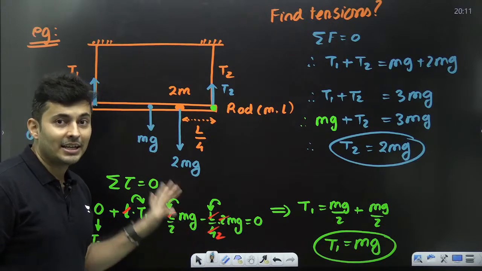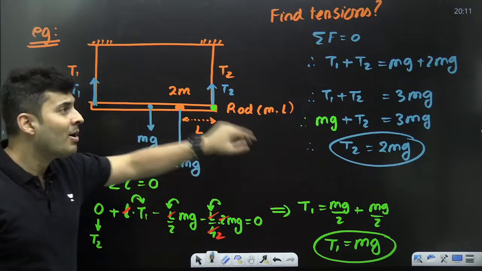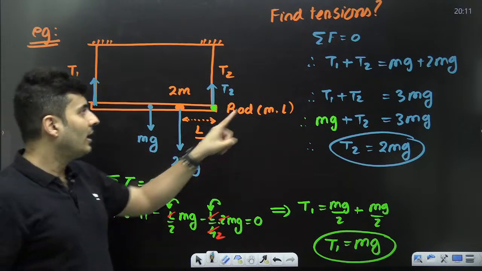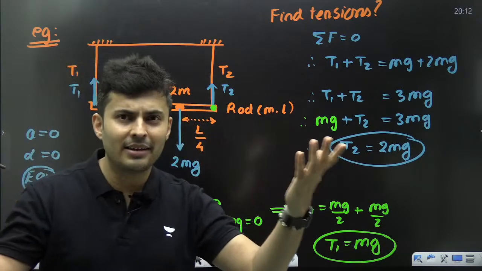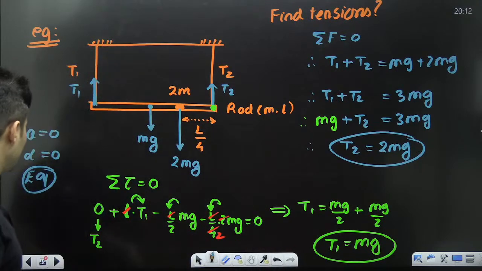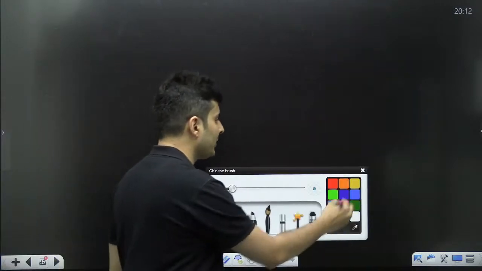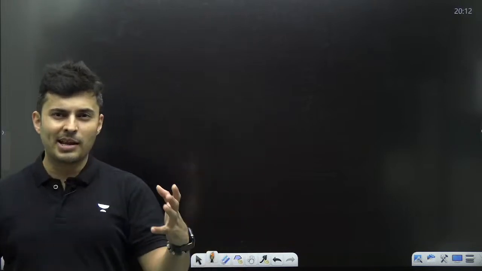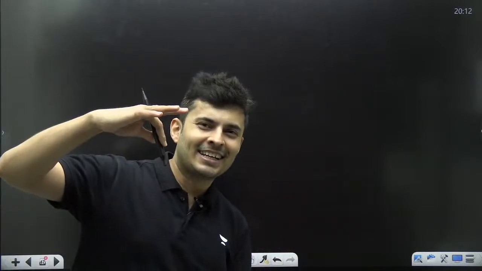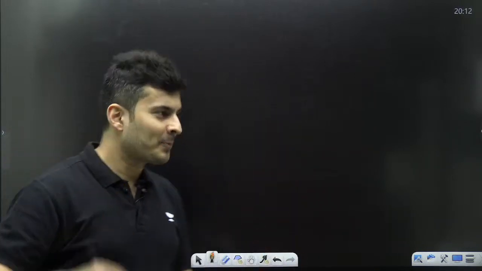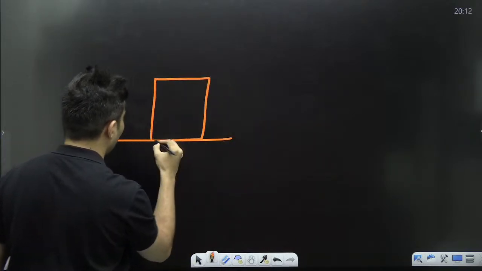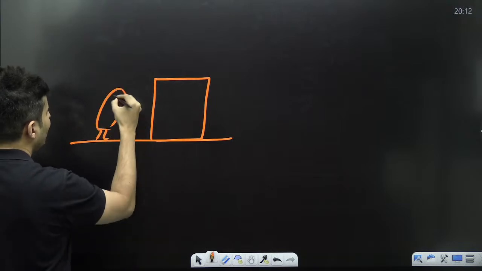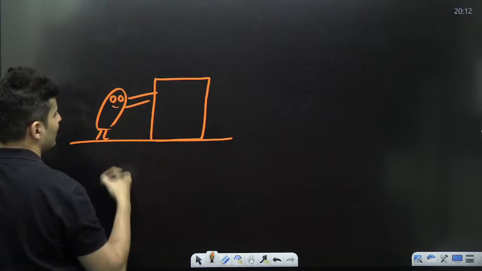Everybody, this is a very good problem of equilibrium where, using net torque and net force being 0, you have found the individual unknowns like the tensions here. There is another interesting question on equilibrium related to toppling. You would have faced this if you are pushing a box, a big almirah or a big box.